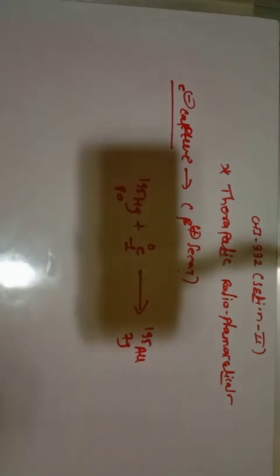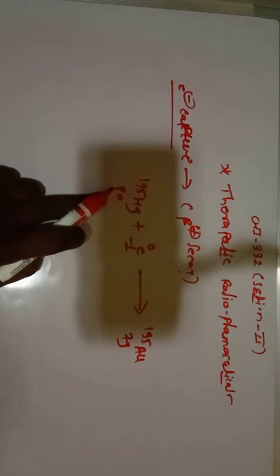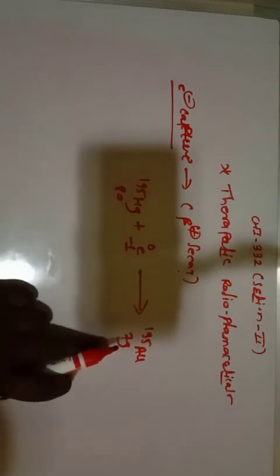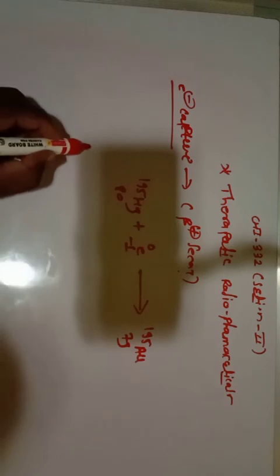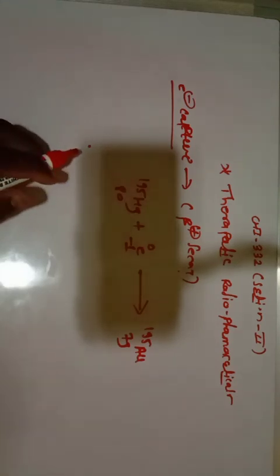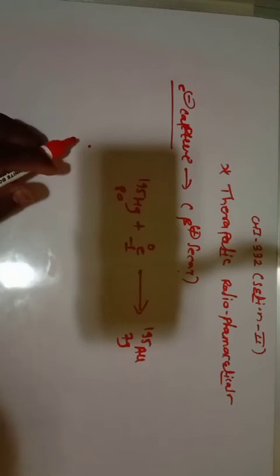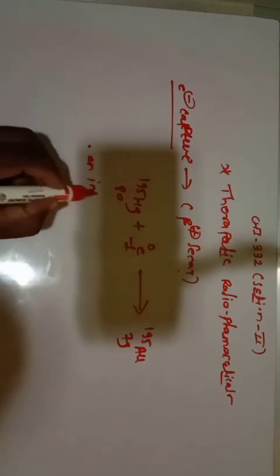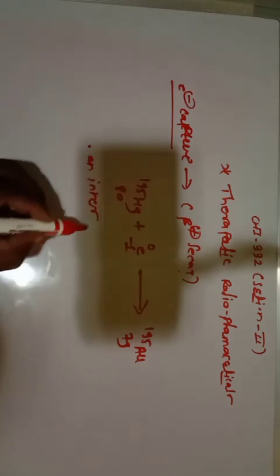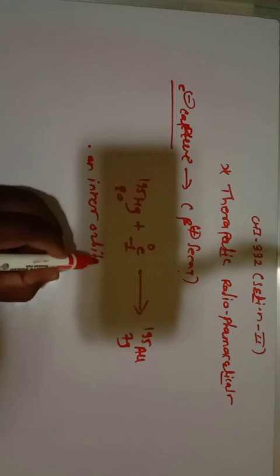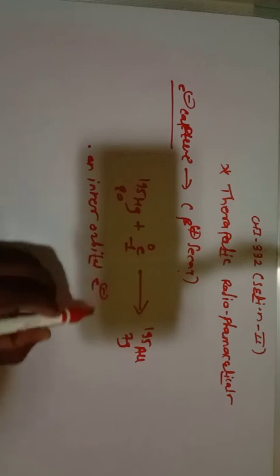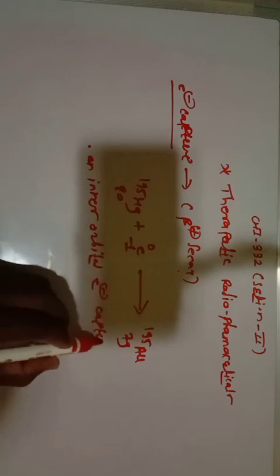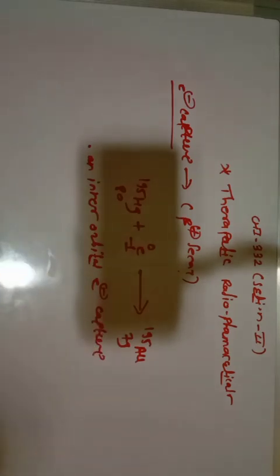So electron capture is similar to beta plus decay; the atomic number decreases by 1 unit. The remaining point regarding electron capture is that an inner orbital electron is captured by the radioactive nucleus.